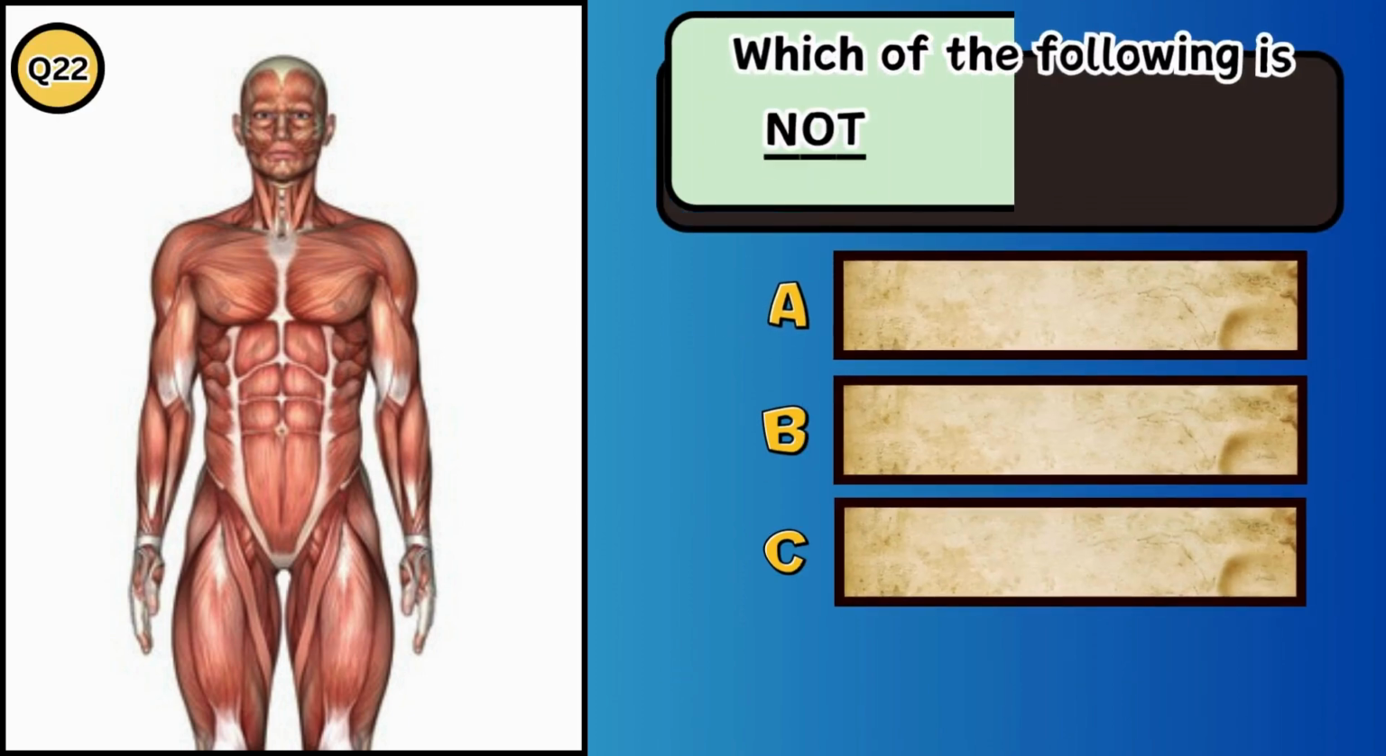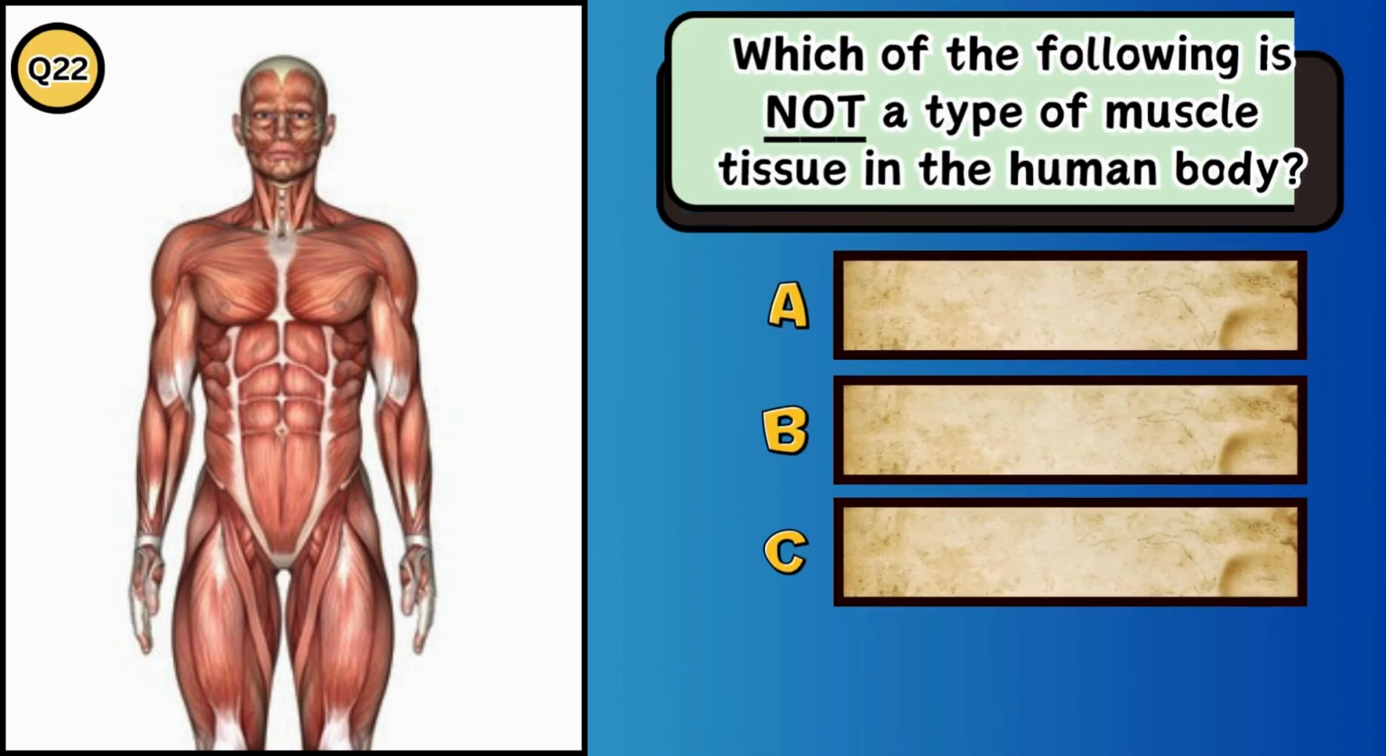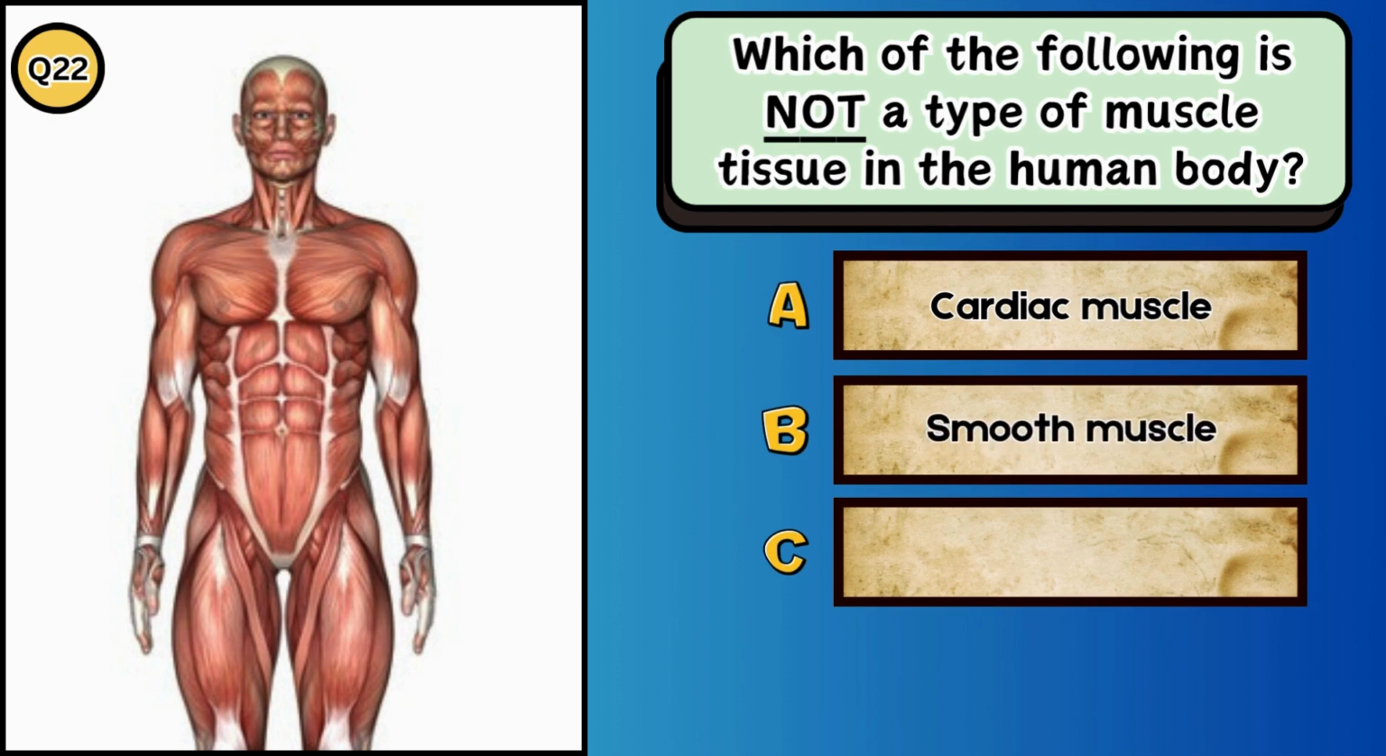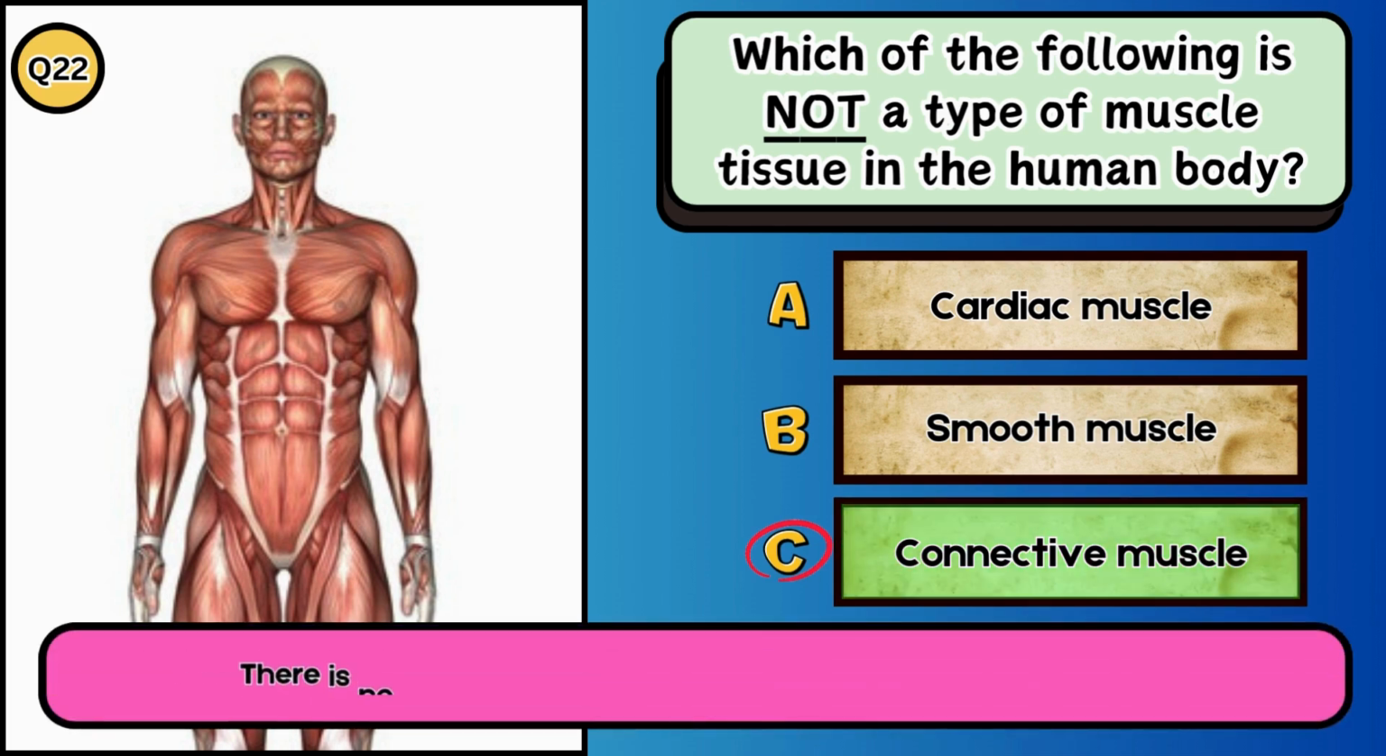Which of the following is not a type of muscle tissue in the human body? A. Cardiac muscle. B. Smooth muscle. C. Connective muscle. The answer is C. Connective muscle. There is no such thing as connective muscle in the human body.